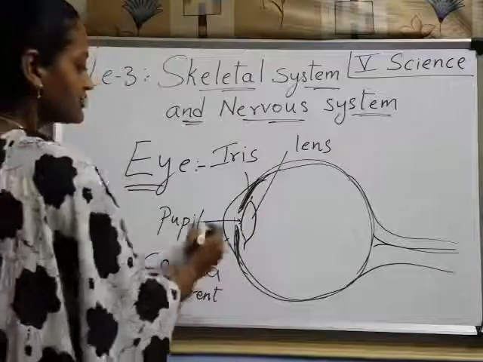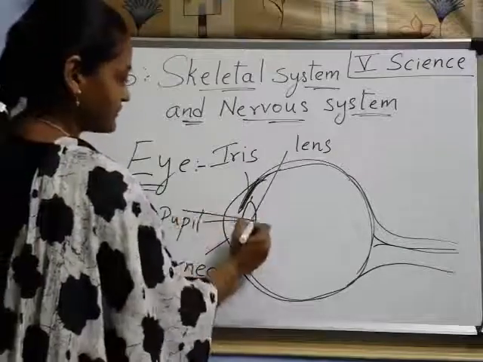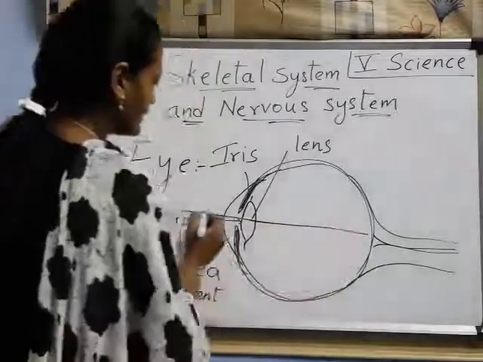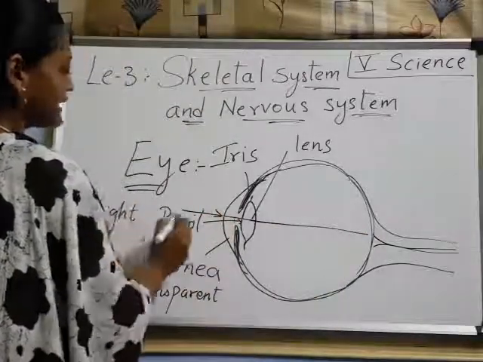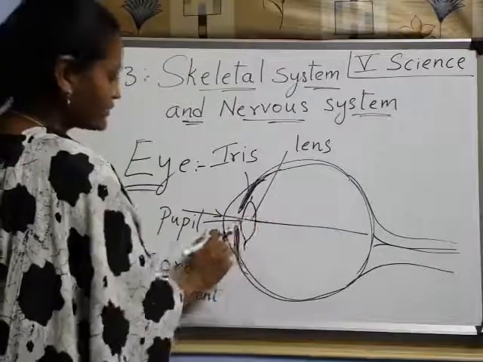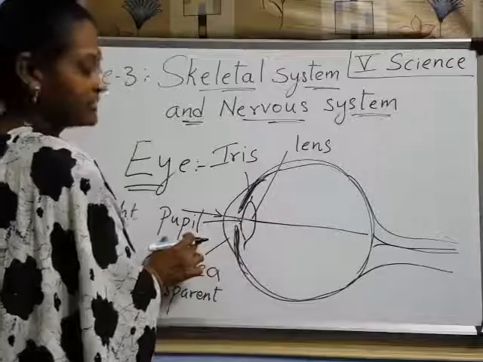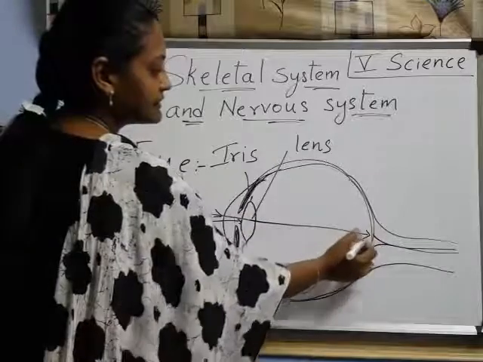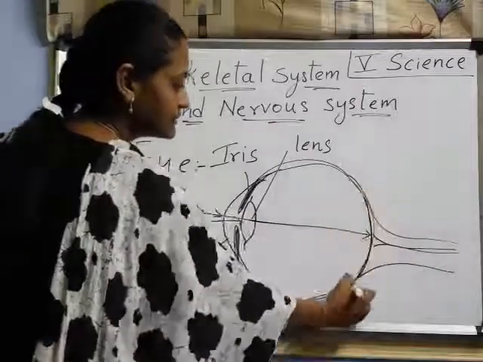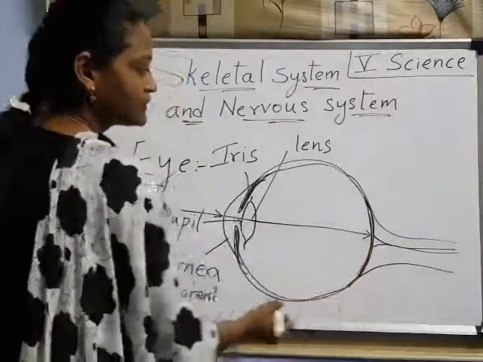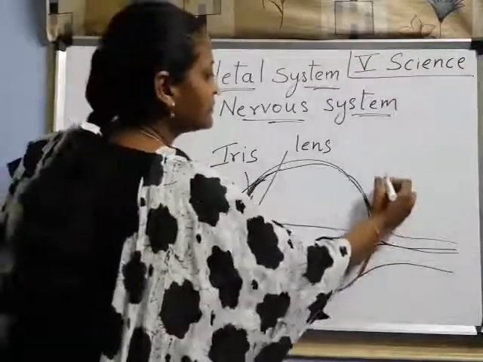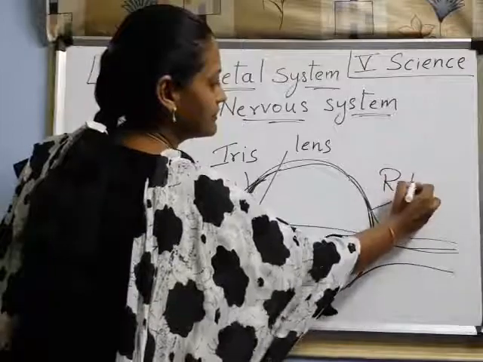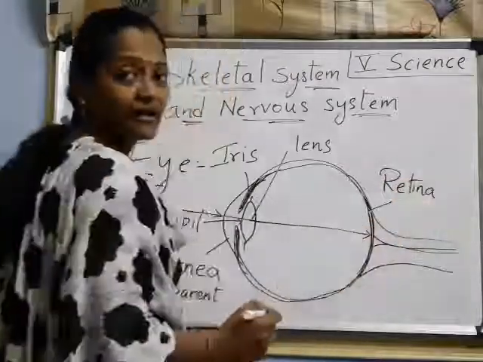Understood children? So light passes through this. What is passing? Light. Suppose light enters into the eye through the pupil. Remember. And it reaches a very thin tissue called retina. What do we call it? Retina.